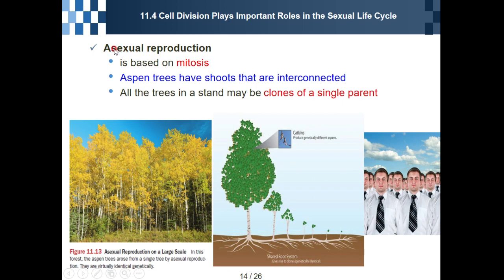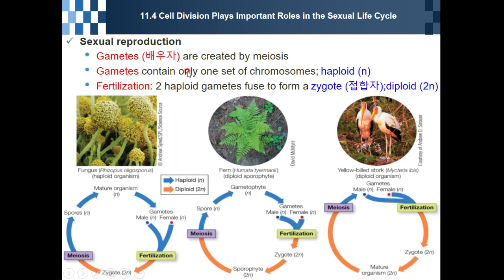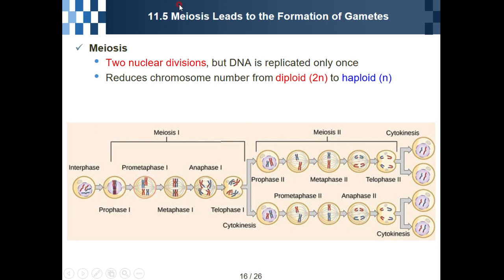It is different from asexual reproduction: asexual reproduction is based on mitosis, whereas sexual reproduction is based on meiosis. That's why we will see meiosis in the fifth chapter.